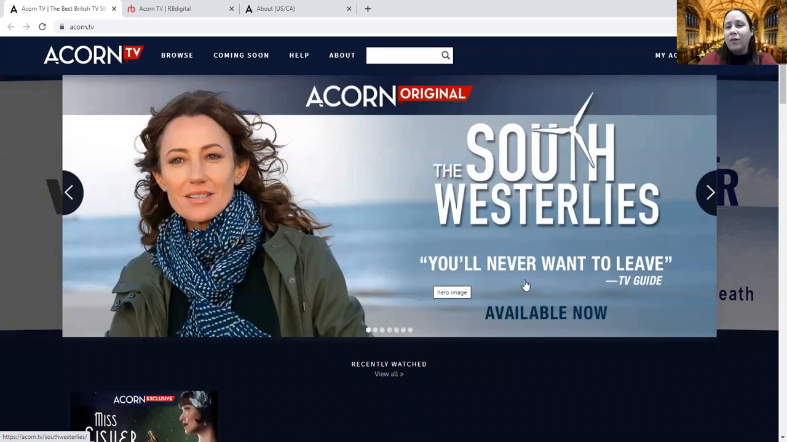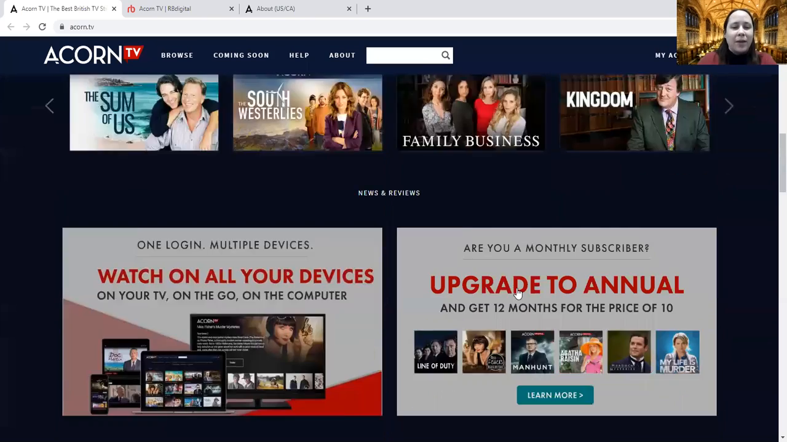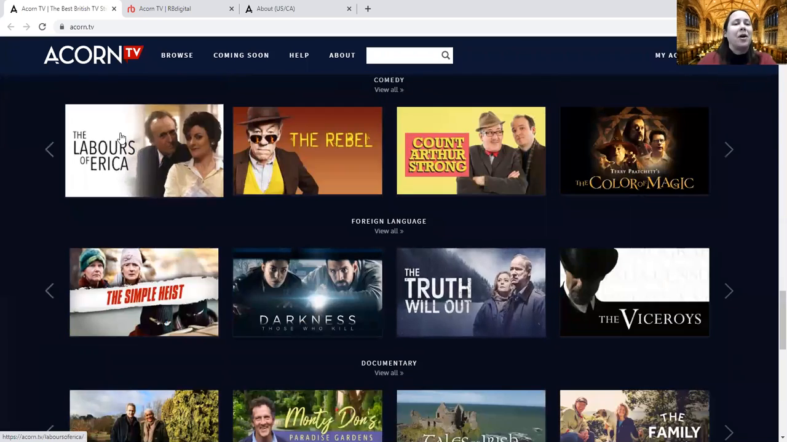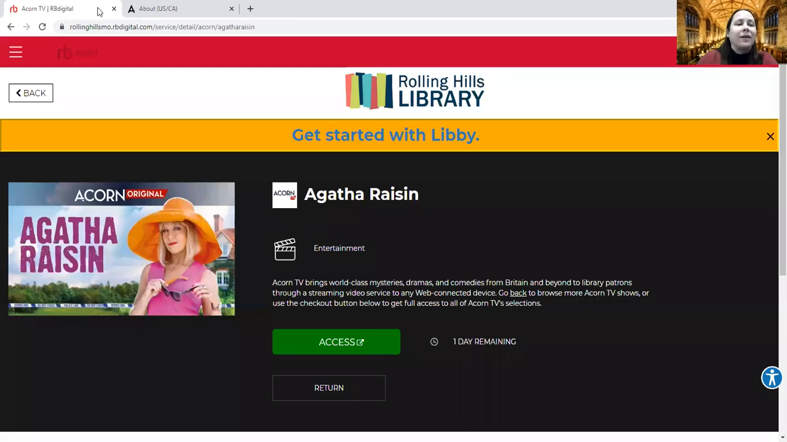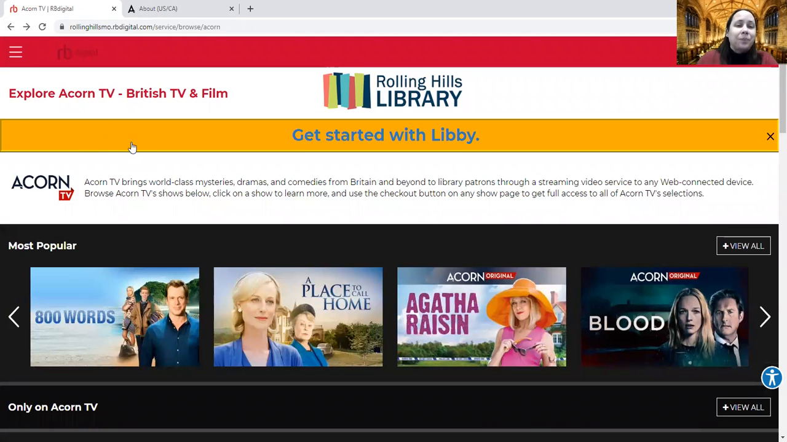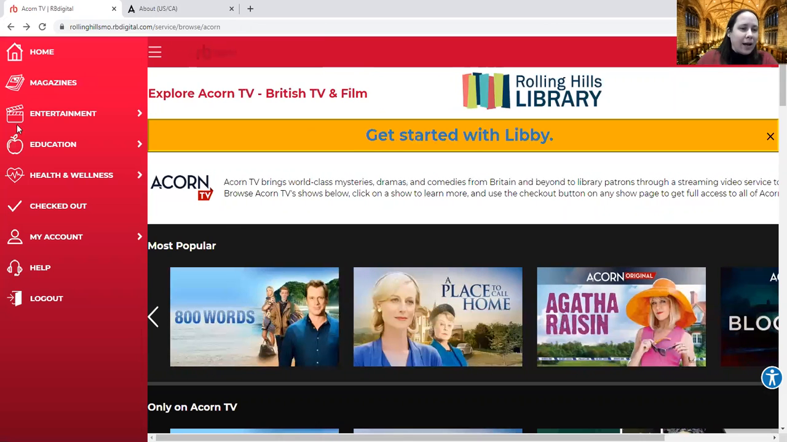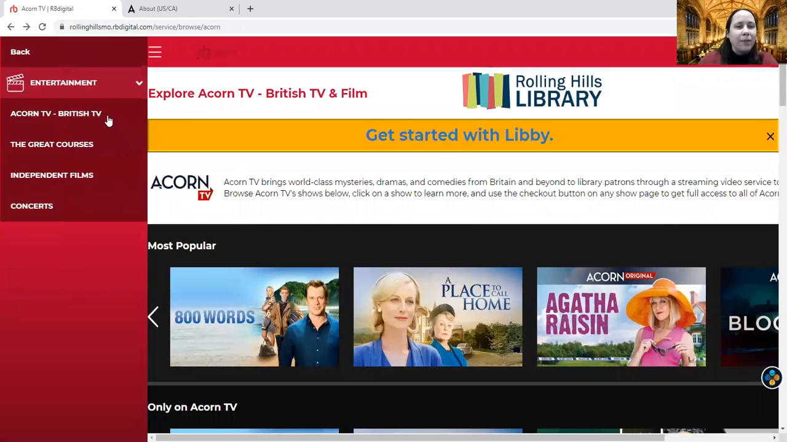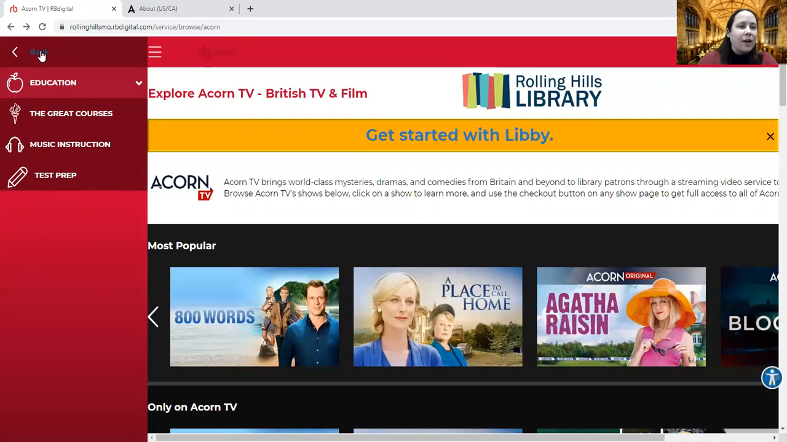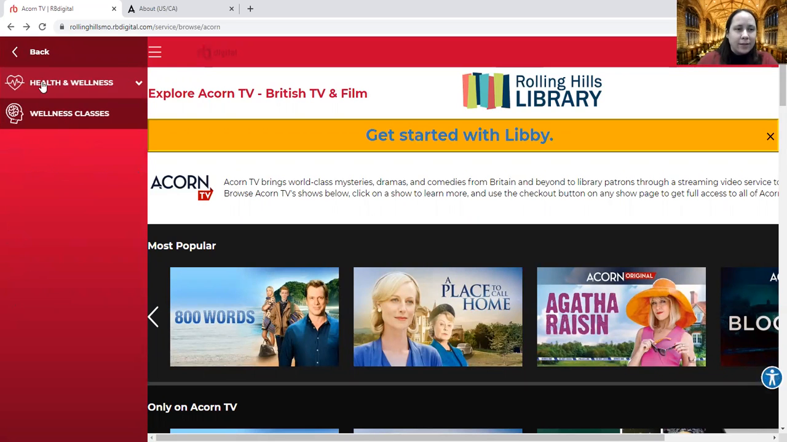So it'll show me all of the different shows that I can watch. And for 7 days, I can do whatever I want. There are other streaming services. So if I believe I have those checked out, if I look over here, I can go straight to the different entertainment shows. I can go to the different education, health and wellness.